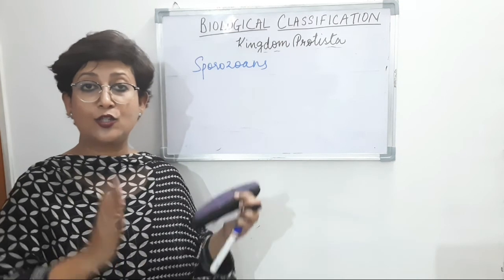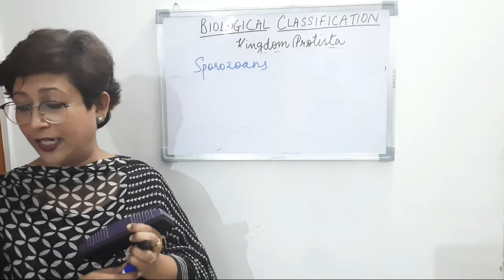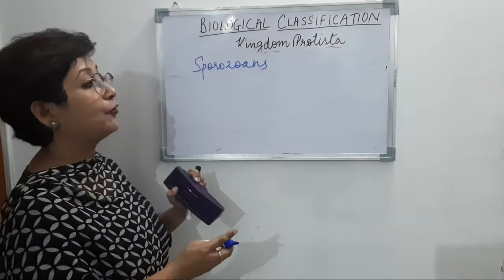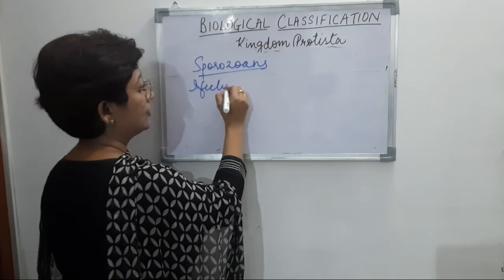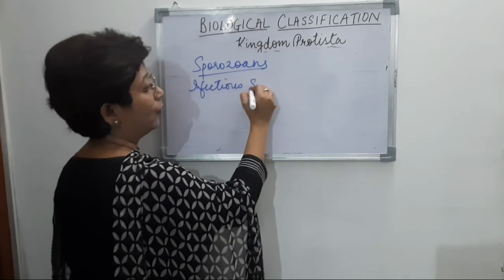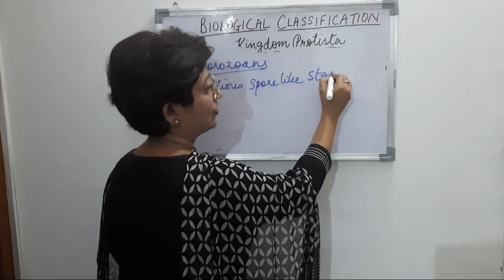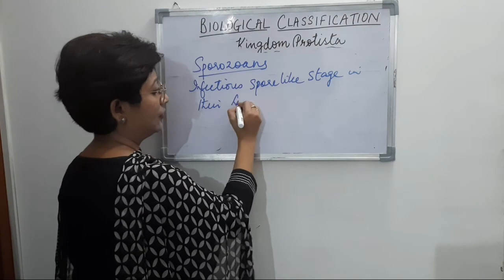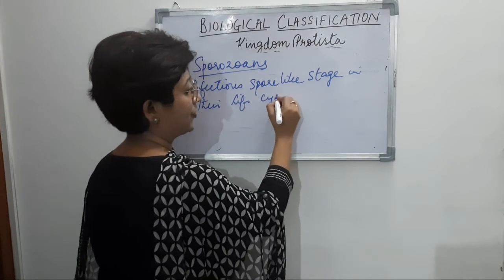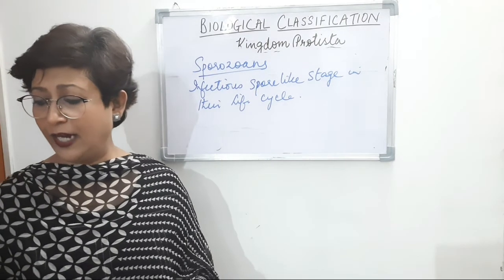So the spore stage is the infectious stage that is present in the life cycle of these organisms.